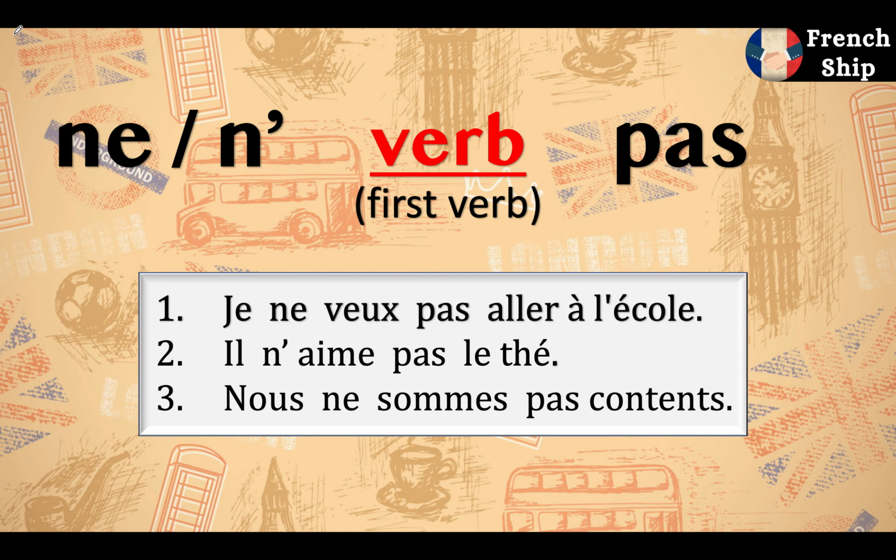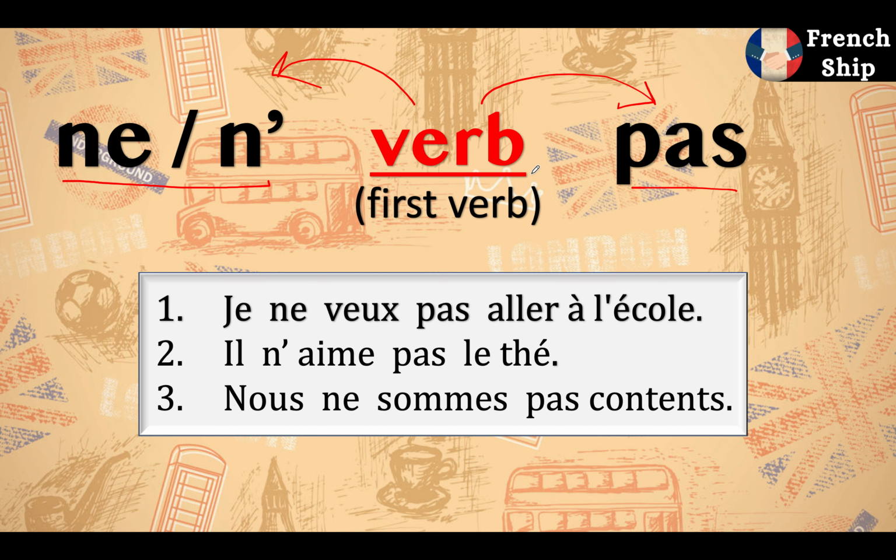In the previous video, we learned how to do the basic negation. So let's recall it quickly. We do negation using two things, that is ne and pas. We use ne before the verb and pas after the verb. Now in a sentence, there can be more than one verb. To deal with such sentences, we always need to take the first verb into consideration.